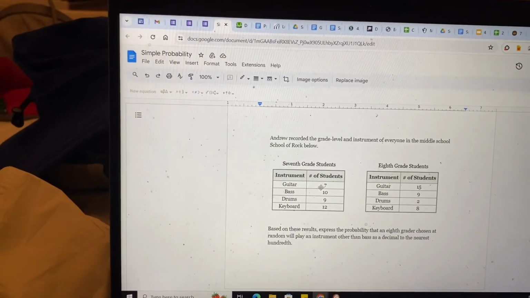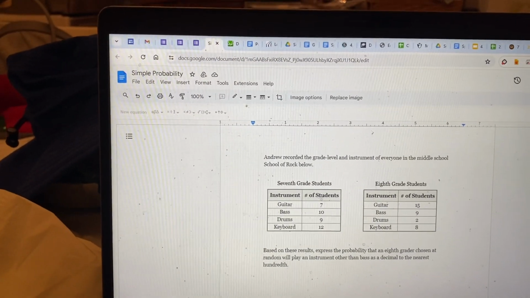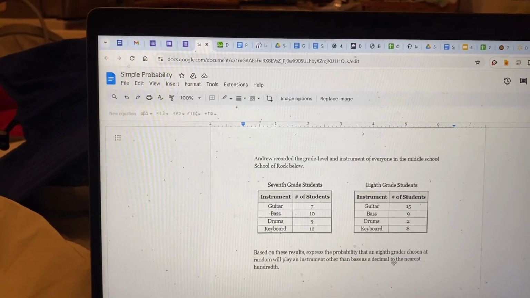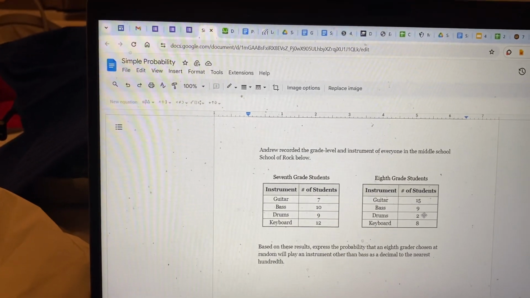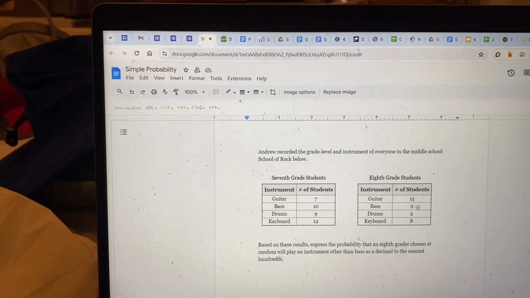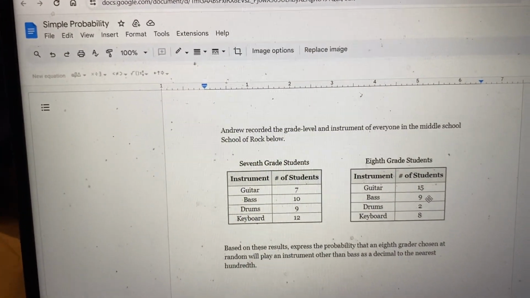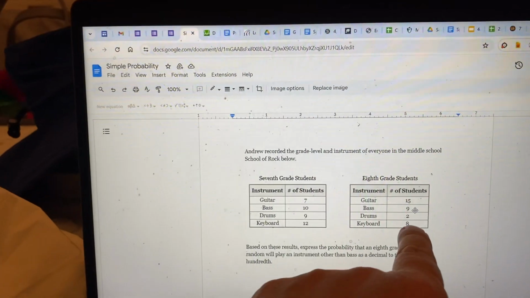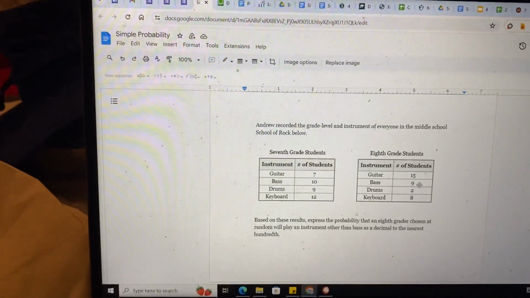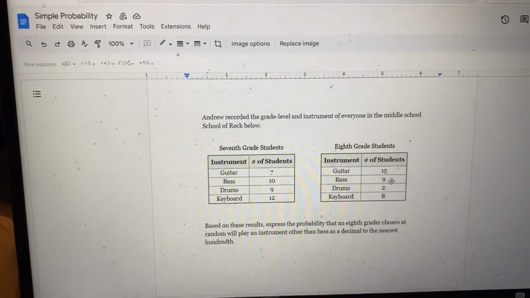This is one that's really important. This one says express the probability that an 8th grader chosen at random. So we're not even looking over here at the 7th graders. We're only looking at the 8th graders. We'll play an instrument other than bass. So that's everything that's not bass over here. Okay. So I've got 10, 19 plus 15 would be 20 plus 14. That's 34. So out of 34, it'd be 8 plus 2 is 10, plus 15 is 25. So 25 out of 34, but it says decimal, so I'd have to see what that is as a decimal to 2 places.